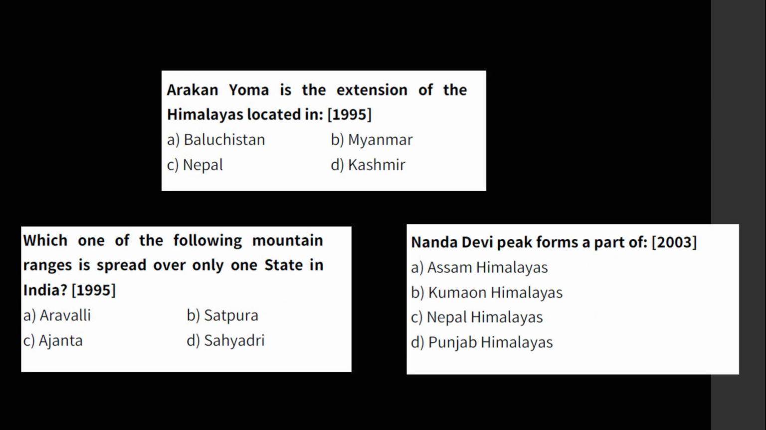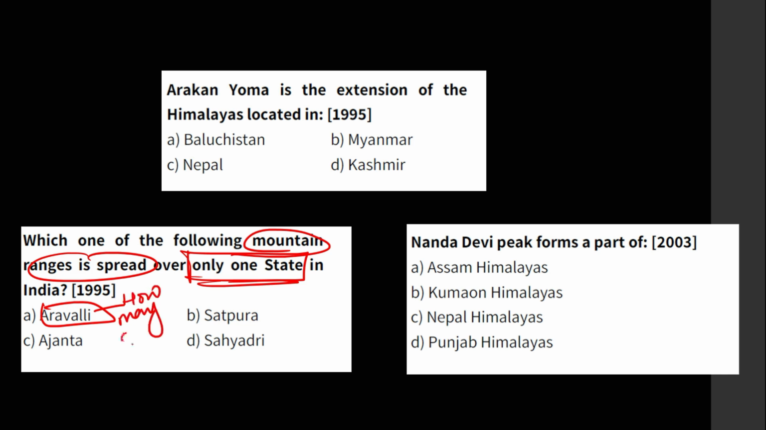Next, let us see this. In how many states is this mountain range located? Here they are saying only in one state. So this question will not get repeated, but they can ask you Aravalis, how many states? Sahyadris, how many states? Satpura, how many states? They can give you like this.